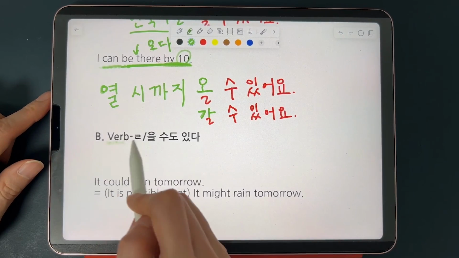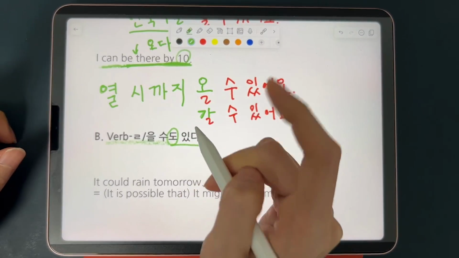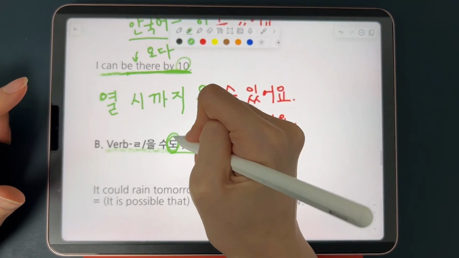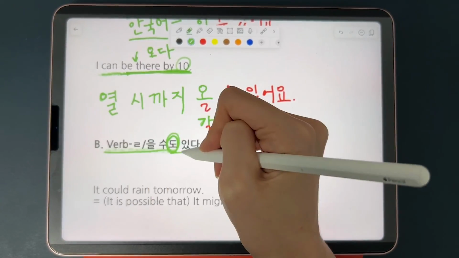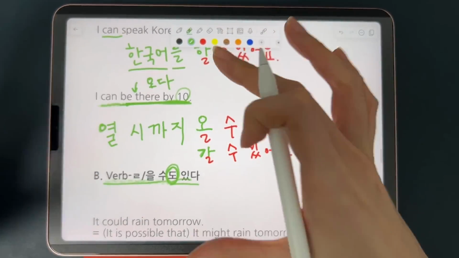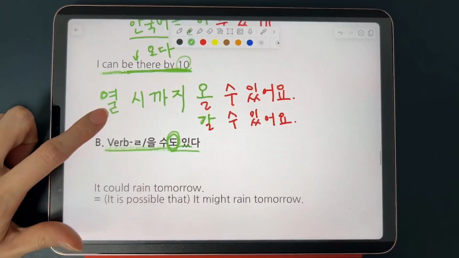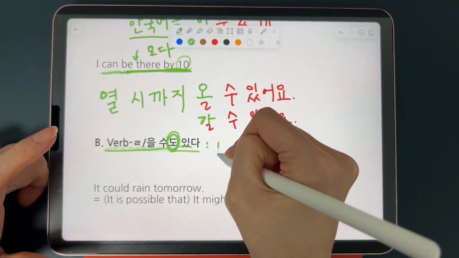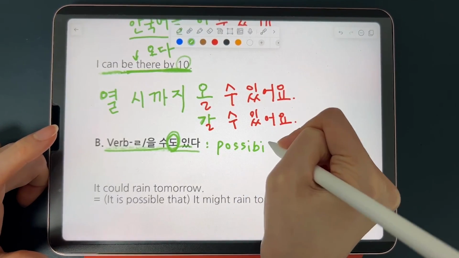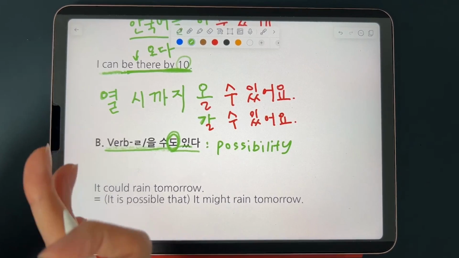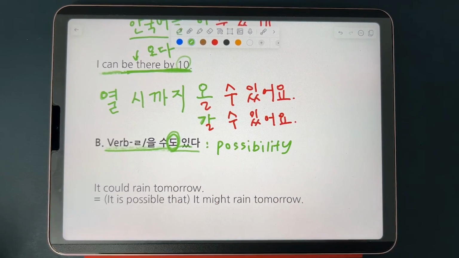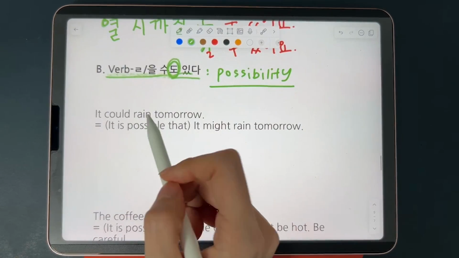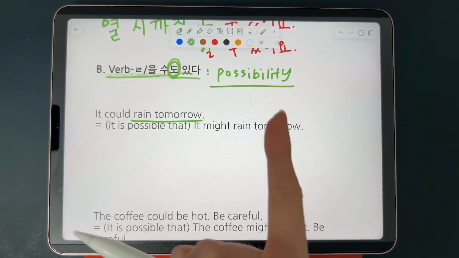On the other hand, verb 을 수도 있다. Although the only difference between these two is that this one has 도 particle added and the rest is the same, they deliver quite different things. So verb 을 수도 있다 talks about the possibility, guys. Possibility. What could be but at the same time, it's not 100% certain. It's only a possibility.